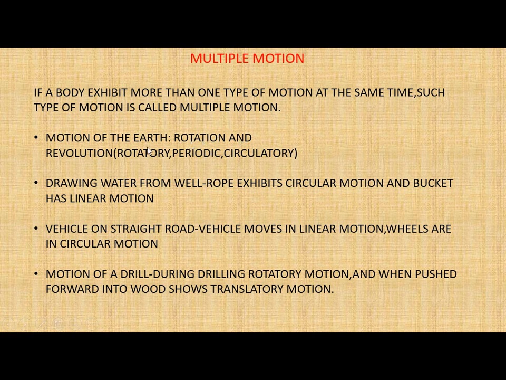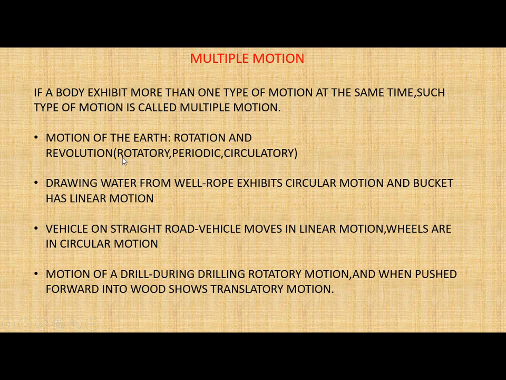You know what is rotation and what is revolution. Earth takes 24 hours to rotate on its axis, and it takes around 365 1/4 days to revolve around the sun. And now let us discuss what kind of motion the earth has.